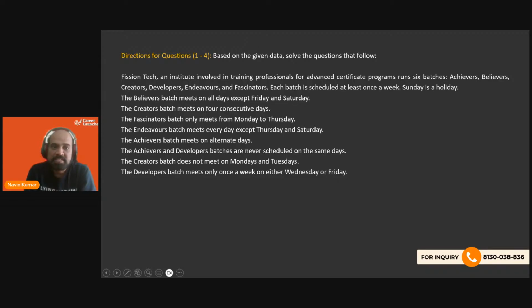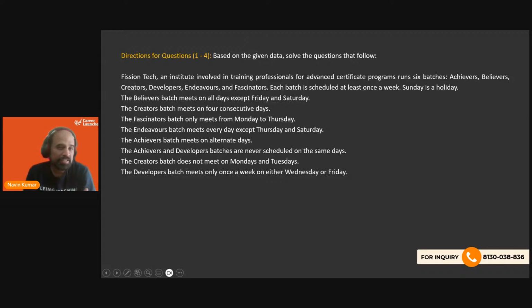The Endeavors batch meets every day except Thursday and Saturday. The Achievers batch meets on alternate days. The Achievers and Developers batches are never scheduled on the same days. The Creators batch does not meet on Mondays and Tuesdays. The Developers batch meets only once a week on either Wednesday or Friday.